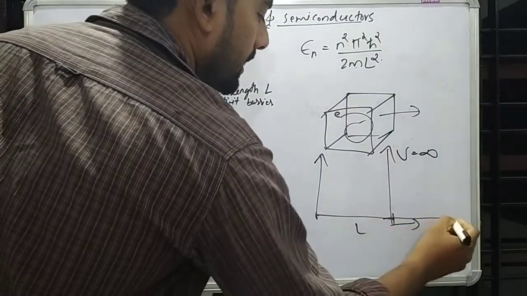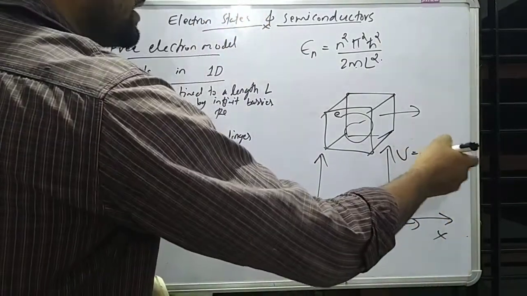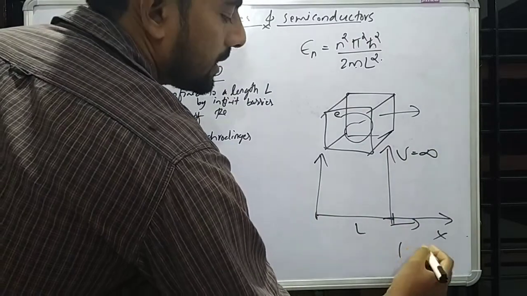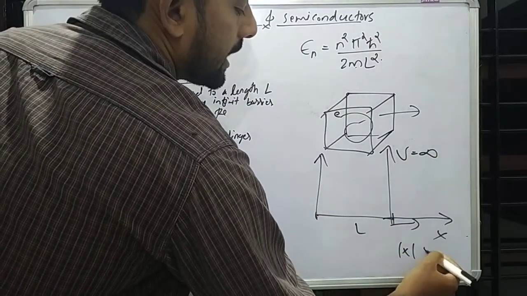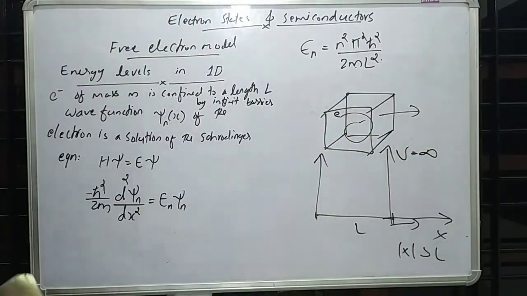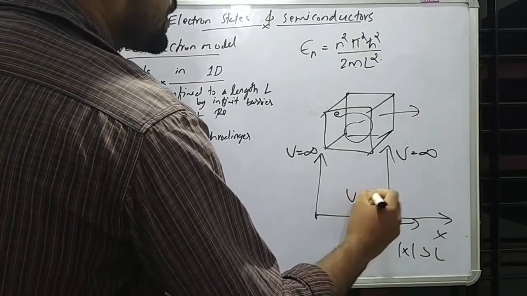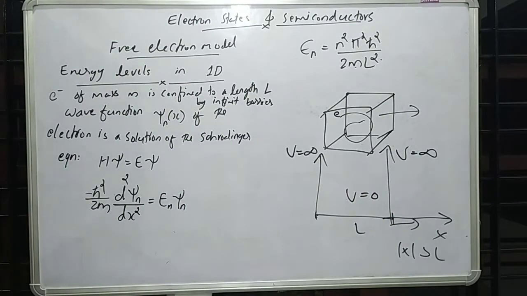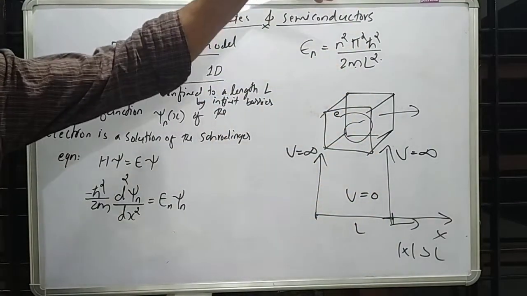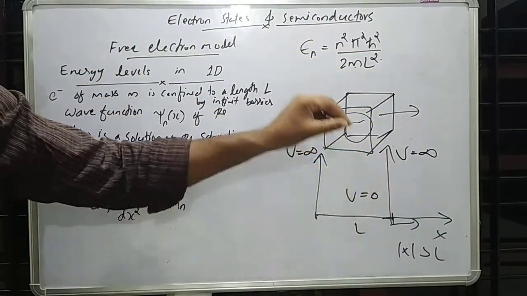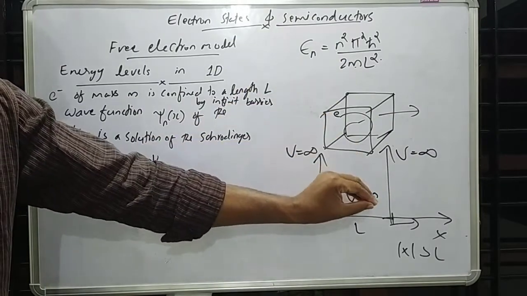If we are taking this as the x-axis, then for mod x greater than L the potential is infinity, and here also the potential is infinity, and in between the potential is equal to 0. So this problem is similar to the problem of the infinite potential well.